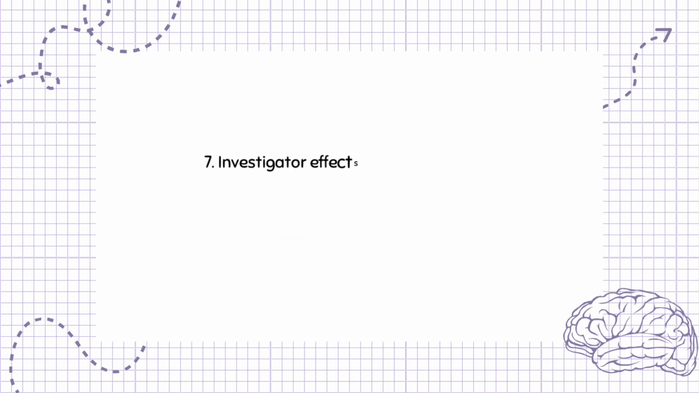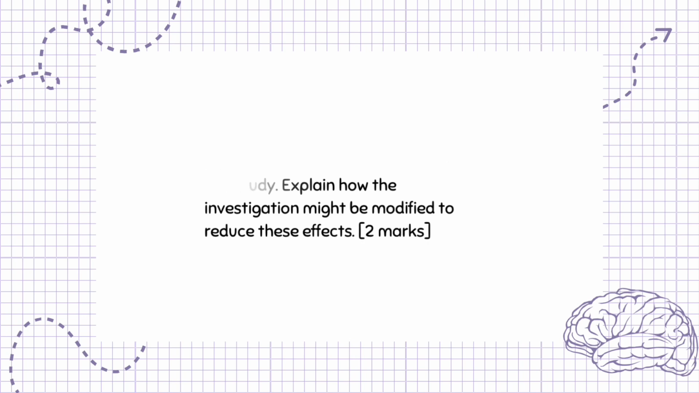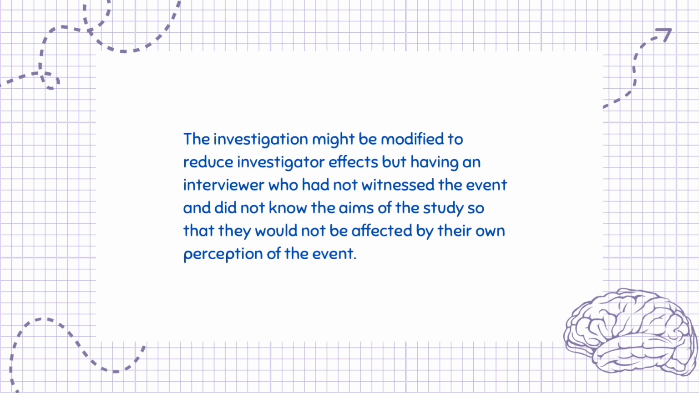Question 7. Investigator effects may influence this study. Explain how the investigation might be modified to reduce these effects. 2 marks. The investigation might be modified to reduce investigator effects by having an interviewer who had not witnessed the event and did not know the aims of the study so that they would not be affected by their own perception of the event.